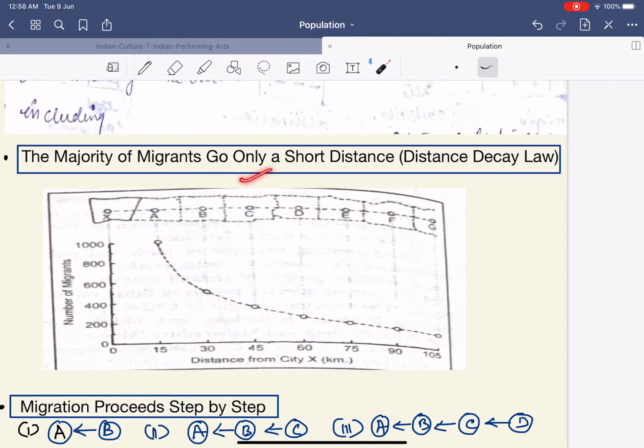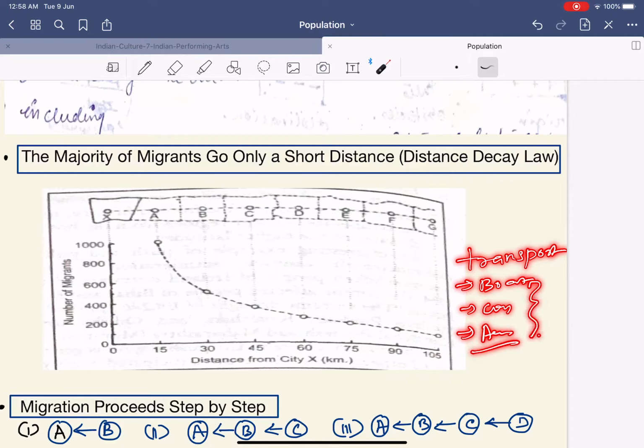Now, this theory has also been criticized because nowadays the transport system is very well developed. We have boats, cars, vehicles, aeroplanes, etc. These have actually made traveling quite easier. Hence people are able to cover long distances.